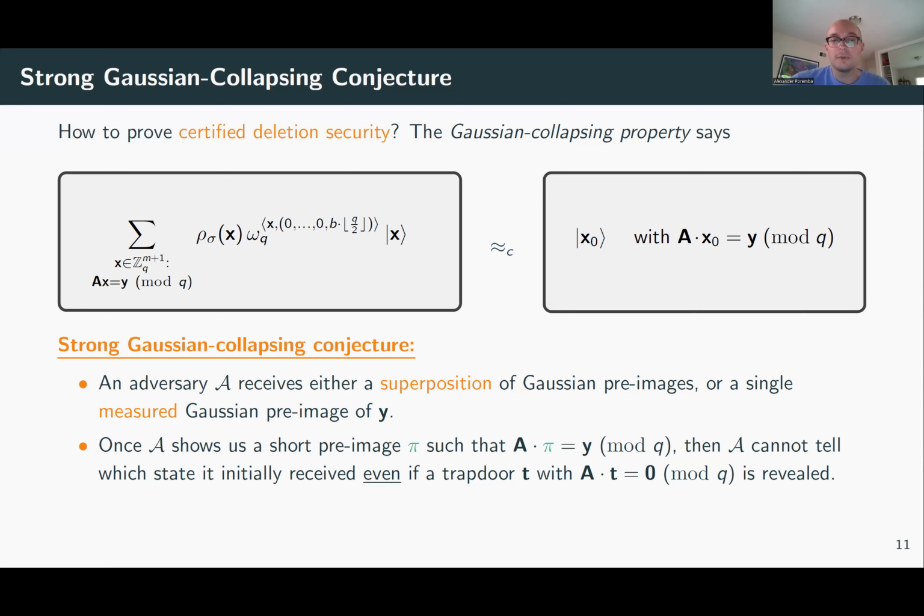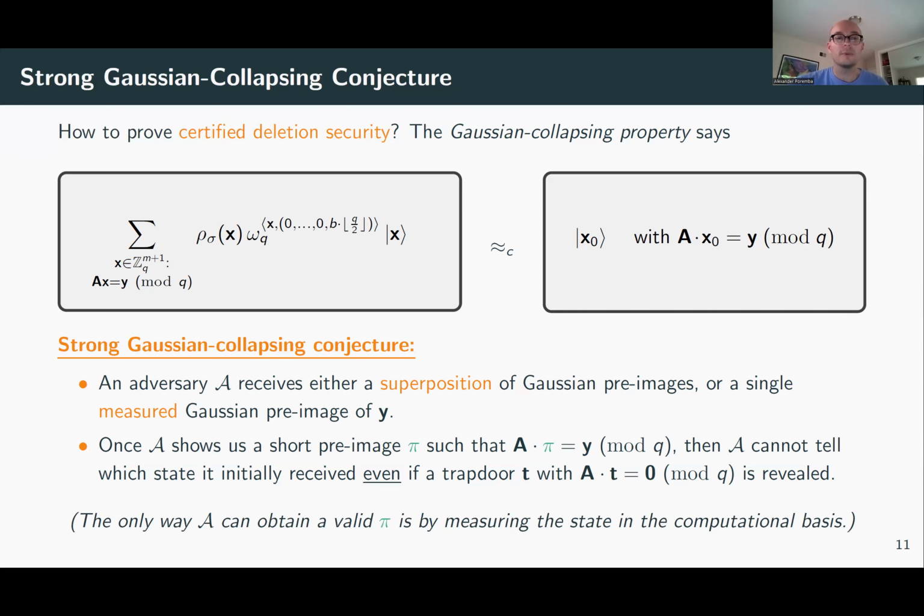But in our experiment, we first ask the adversary to show us a preimage. Then if we're convinced that it's correct, we can reveal a trapdoor. In some sense, the adversary cannot go back and tell whether it initially received a superposition or a single measured preimage.